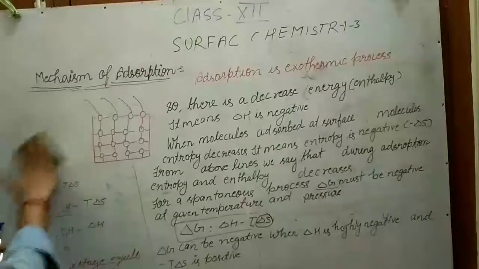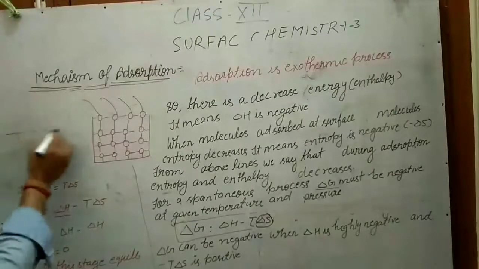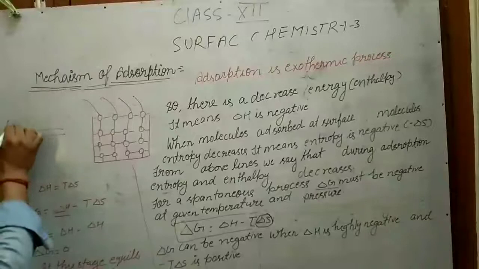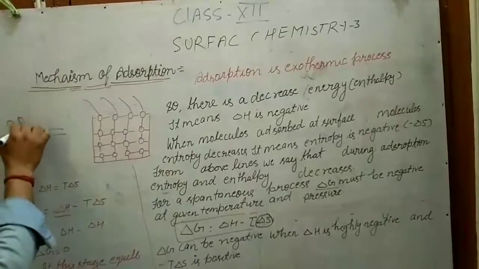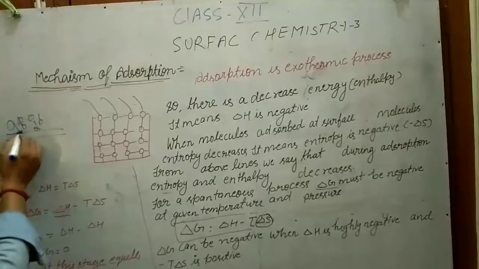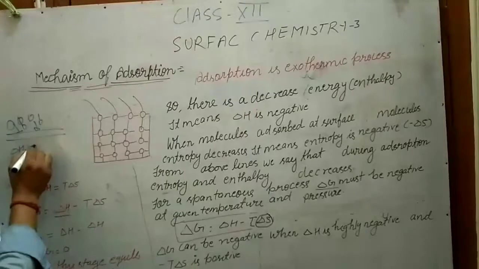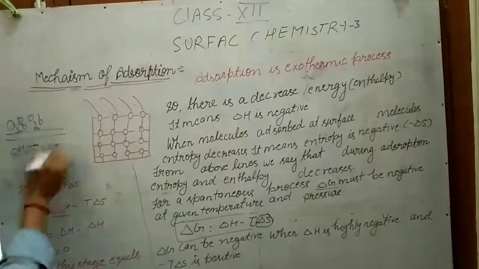If delta H is equal to T delta S, you might know that here molecules are being adsorbed. In the starting, the release of enthalpy is higher; as time passes it becomes lesser and lesser.